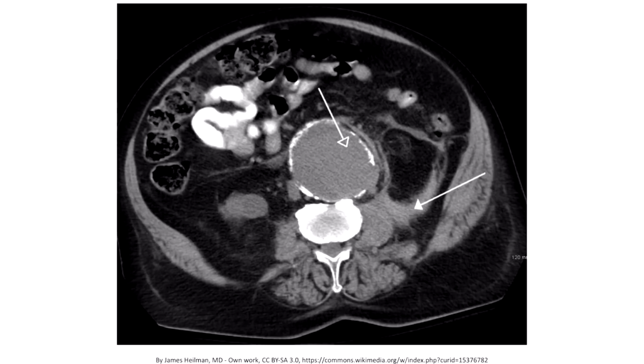Here is a CT scan to help visualize what would be seen for a ruptured AAA. To orient the CT, a vertebral body is here, bowel here, and the aorta here. Next to the aorta, we can see blood outside the aorta next to a disruption in the aorta wall. This is evidence of rupture.